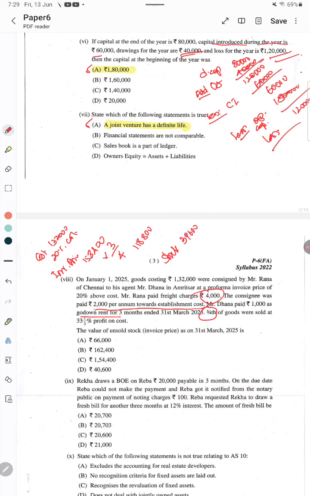So the stock value is 39,600, but the consignor spent some expenditure. How much? He paid freight expenses of 4,000 rupees for the total goods. For 1/4 of goods in stock, 4,000 divided by 4, that is 1,000 should be added. If you add it, the cost of unsold consignment stock is 40,600 rupees. That is the correct answer. Make note of it. Answer 8 D is the correct answer, 40,600.